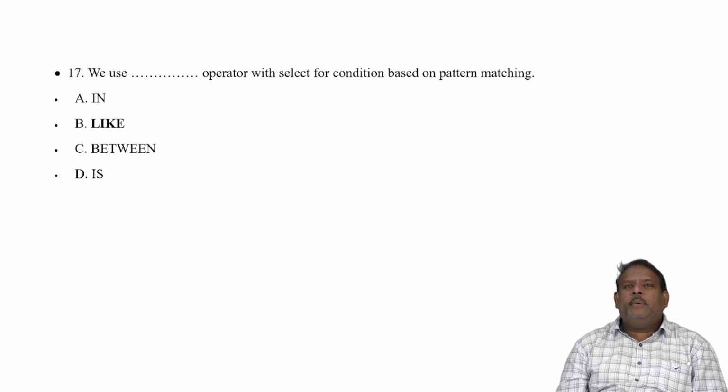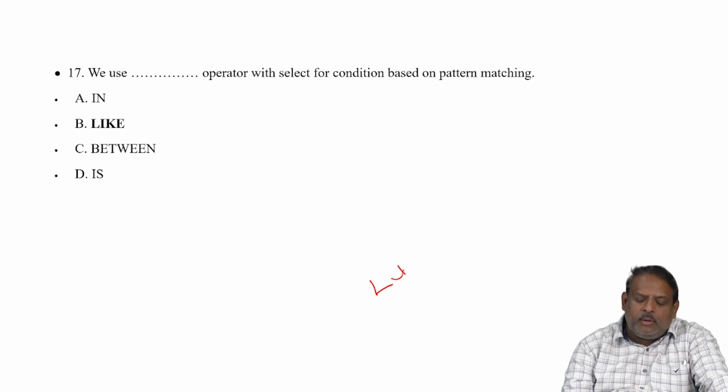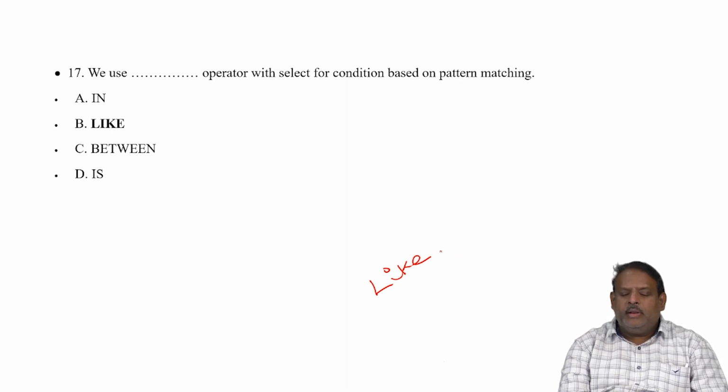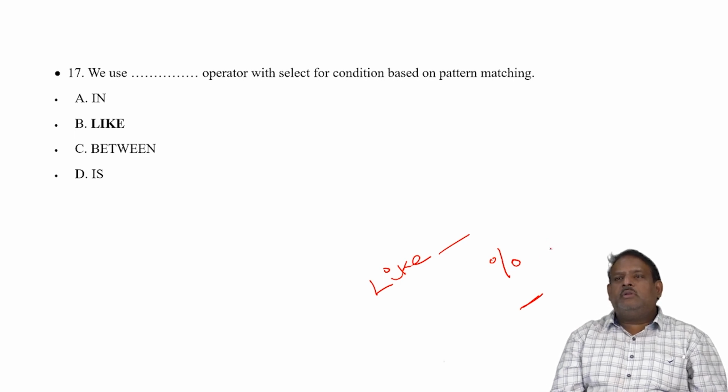We use the dash operator with select for a condition based on pattern matching. Pattern matching means you have to use the LIKE operator. When you don't know the exact value, we have to use the LIKE operator. The pattern matching symbols you can use are percentage or underscore. Using these two symbols, we can search on a pattern.